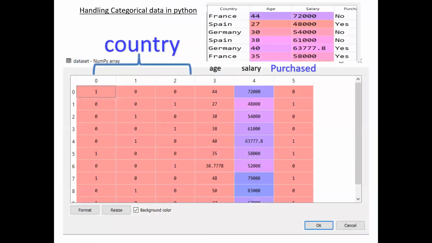So how to handle this in Python, as I already told you, using column transformer and the one hot encoder class. I will show you the execution part. So for the country, this is the original data. Now see what we have done. These 3 countries are changed like this using one hot encoding. For these 3 countries, I applied one hot encoding.